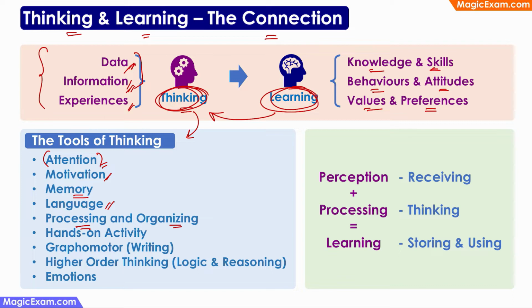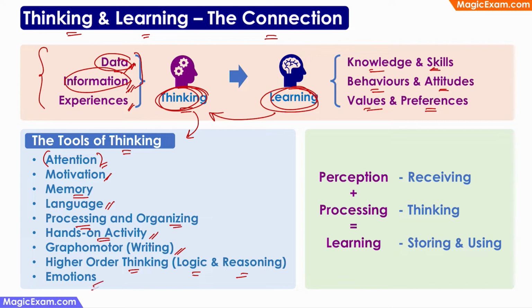Some activities you can't learn by just listening to theory. You have to do it hands-on, like some skills. Right? So hands-on activity is also a tool of thinking. And in some cases, you can learn only if you write and if you practice, such as mathematics. So graphomotor, that is writing, is also a very, very important tool of thinking. In some cases, you have to use some higher order thinking. That is, to convert this data into information and convert the information into learning, you have to use logic and reasoning. So these are also tools of thinking.